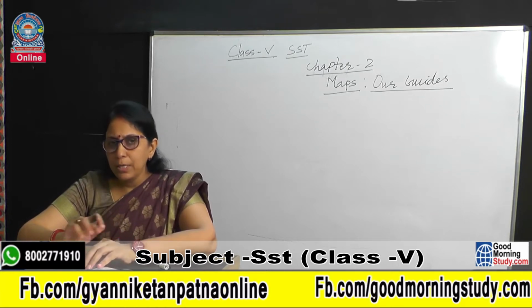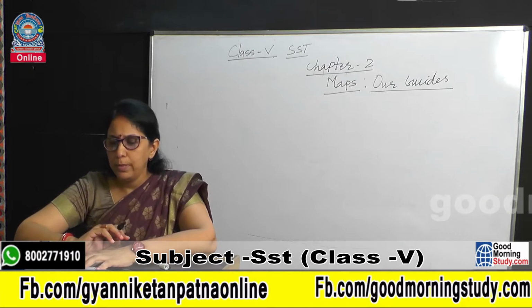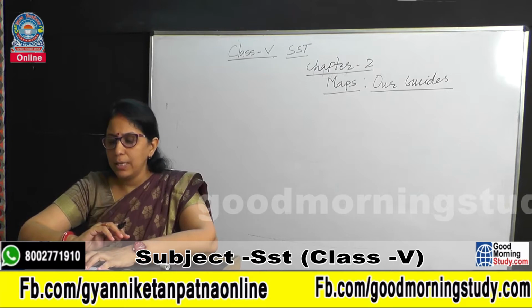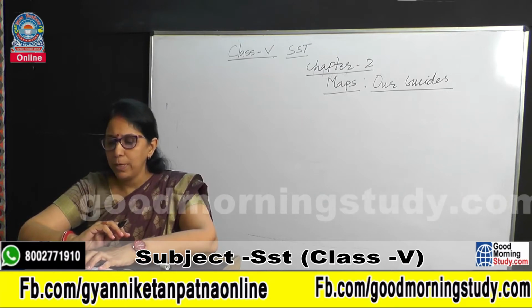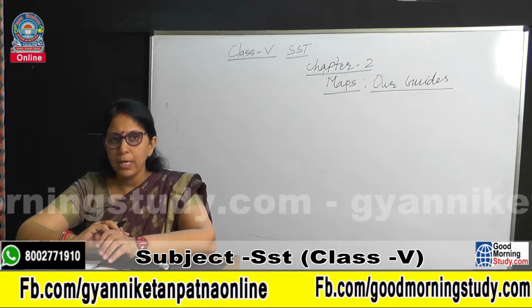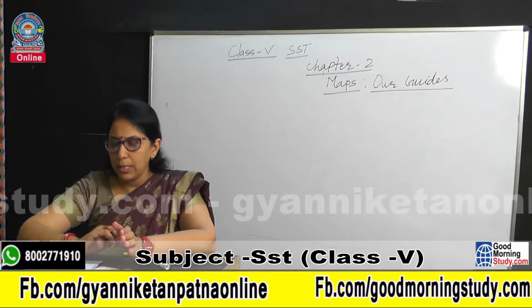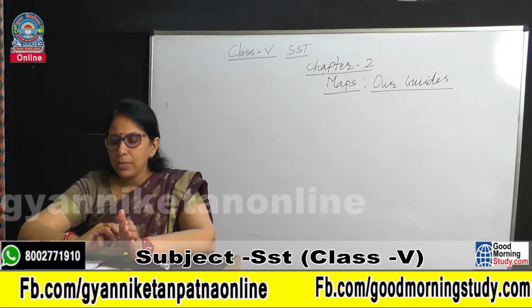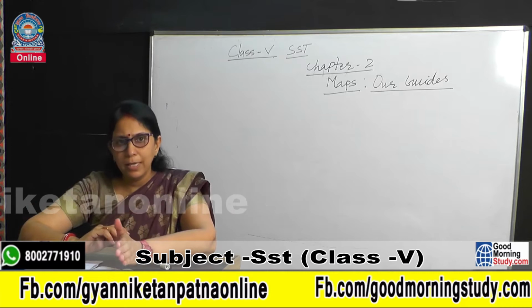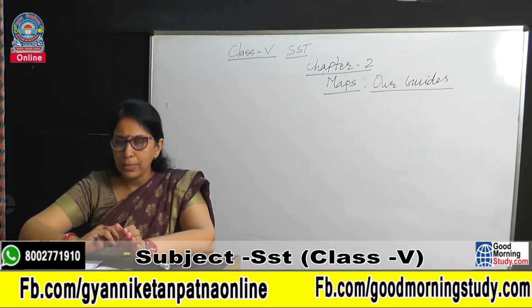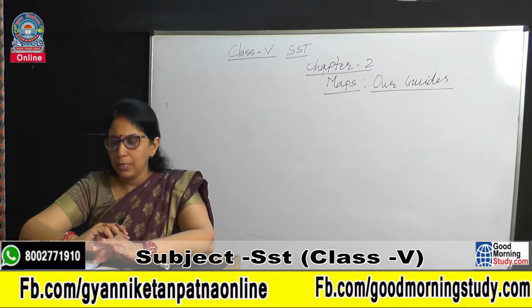And in the previous chapter you have studied about the globe. A globe can be useful when we want to study the earth as a whole. But when we want to study or know about only a particular part of the earth, such as our country, state, towns or cities, it is only a little help. Means we can take help from the globe, but in this type of situation, we use maps.